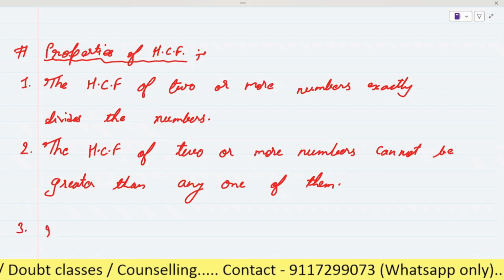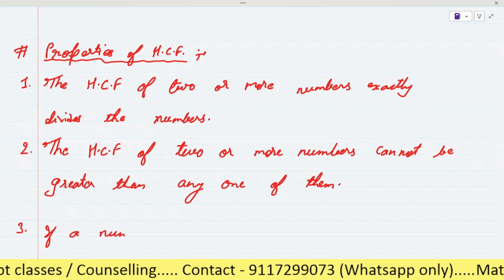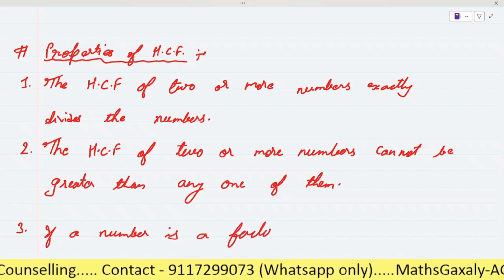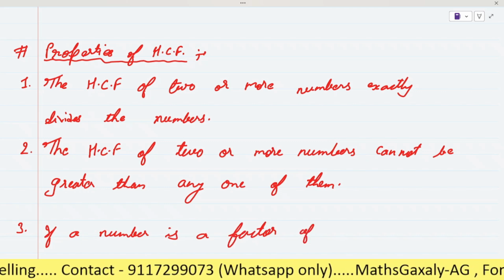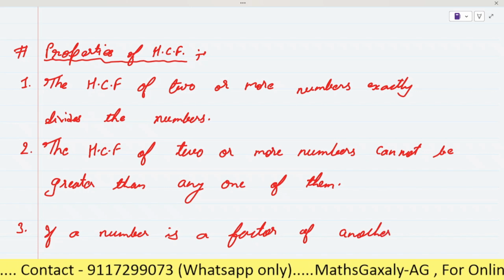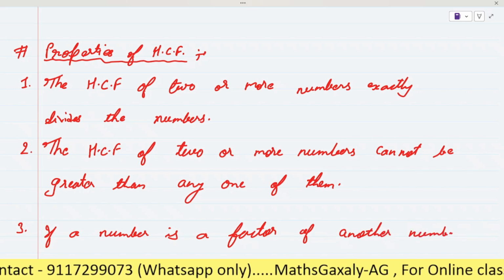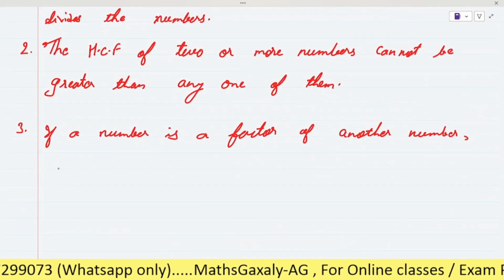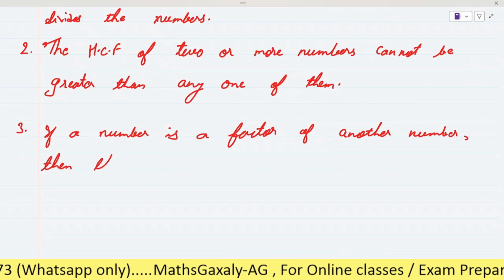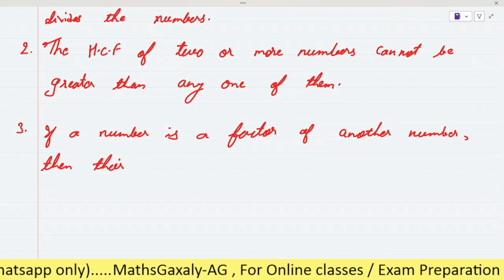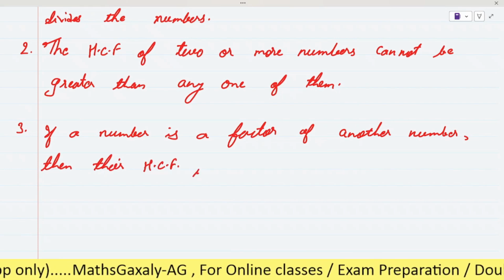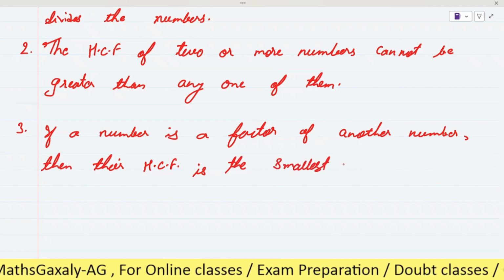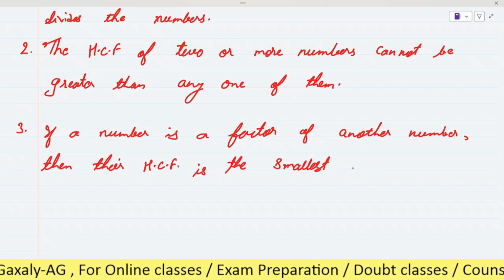And the third thing is, if a number is a factor of another number, then their HCF is the smallest number, or you can say the smaller number.